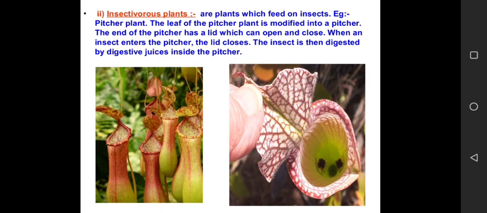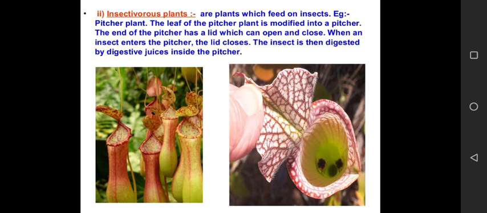Now listen very carefully. The soil in which insectivorous plants grow is actually deficient in nitrogen, or lacks nitrogen. So to fulfill their nitrogen requirement, these plants trap insects so that by digesting them they can fulfill their nitrogen requirement.